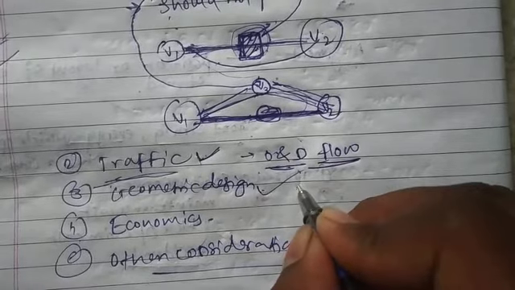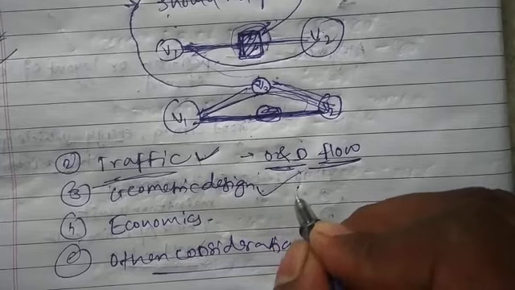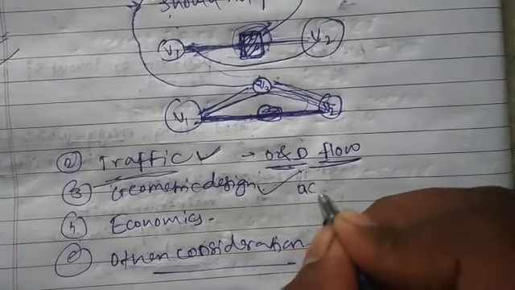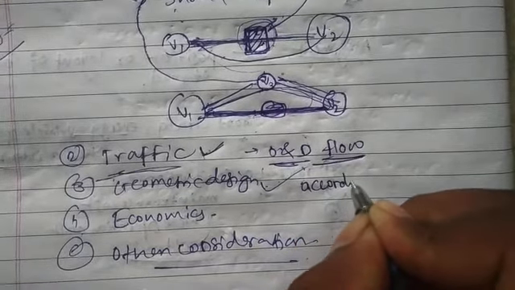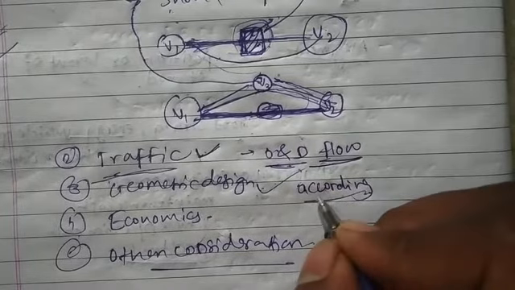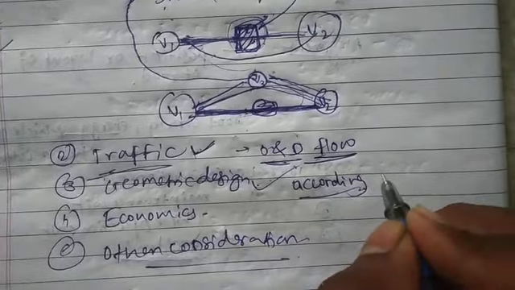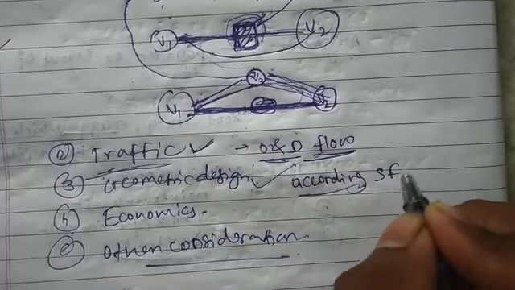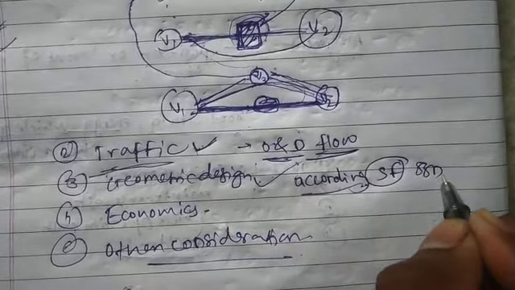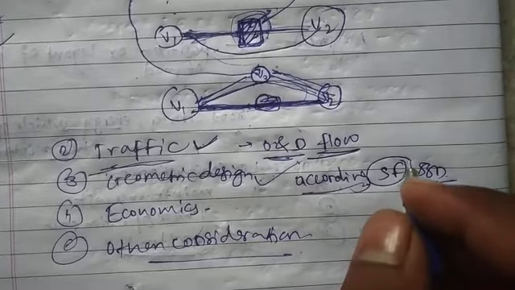The next factor which controls the alignment is geometric design. Geometric design is an important factor for the safety of vehicles, because in order to provide a safe journey, we should provide safe stopping sight distance at every place.